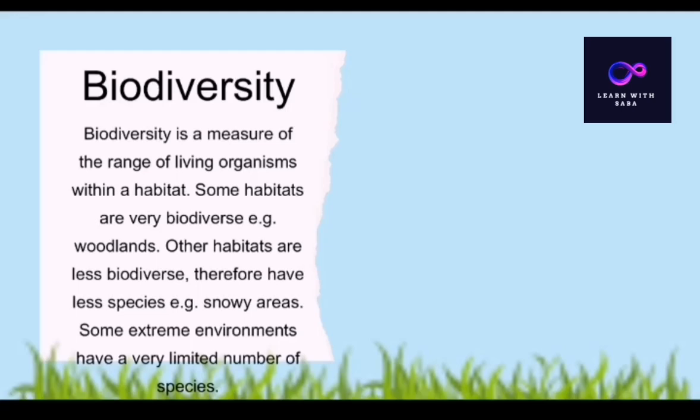For example, snowy areas. Some extreme environments have a very limited number of species, like some deserts, and the cold deserts also have less biodiversity.